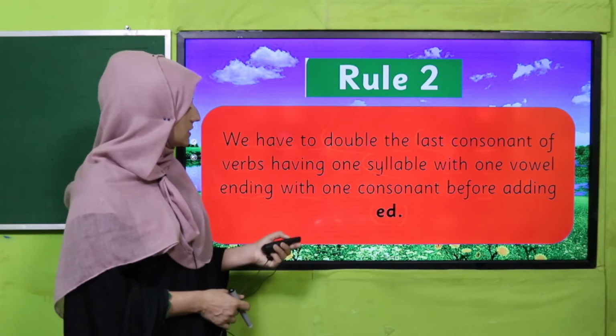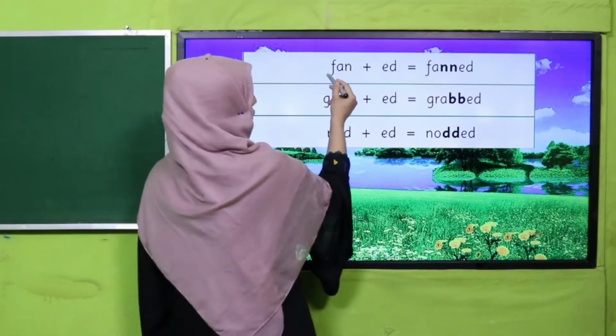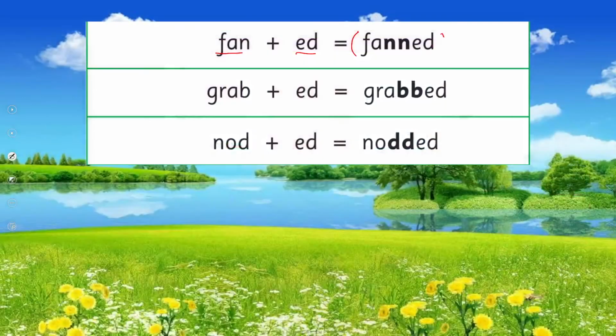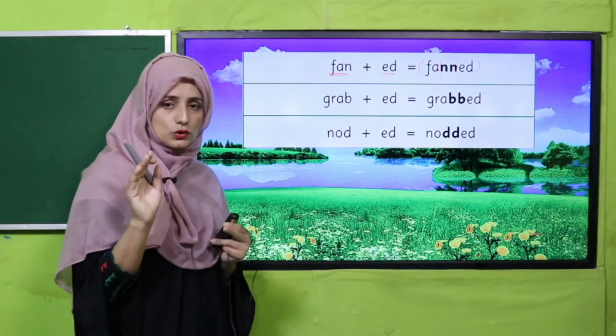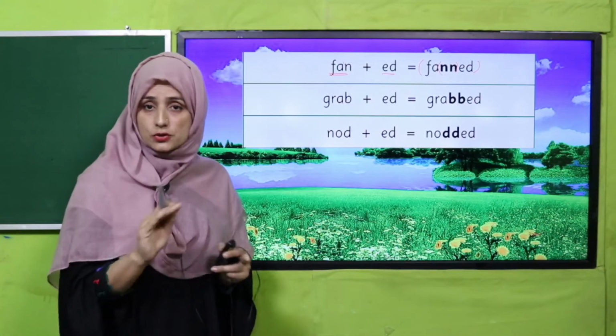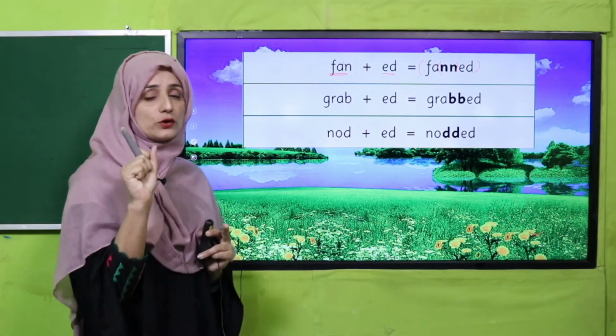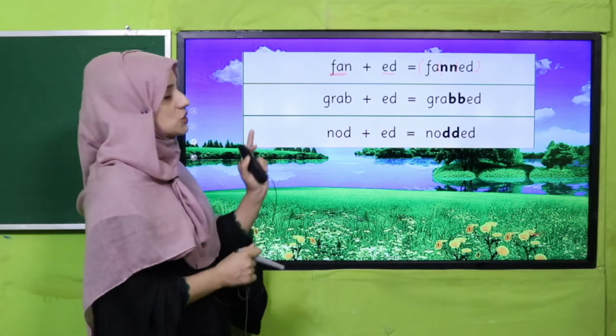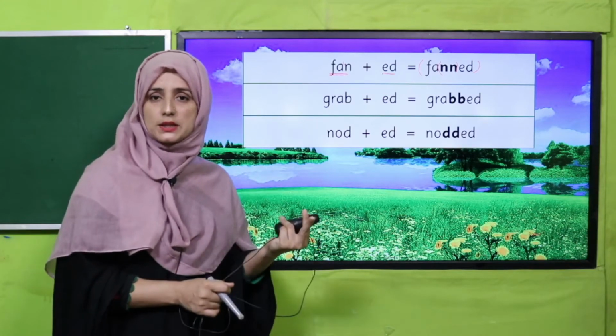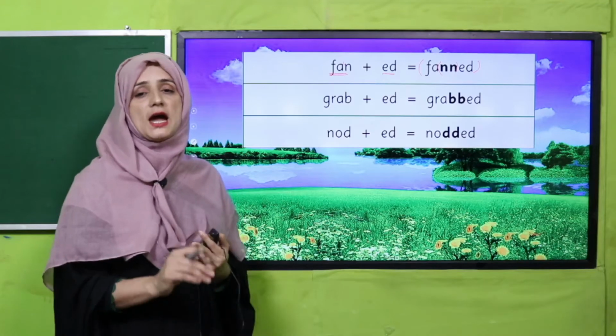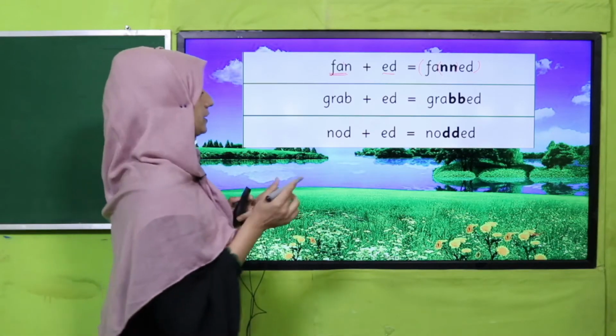So see this example. Fan, fanned. You can judge there, my dear students and my dear teachers, I have doubled that consonant. This is a single syllable and I have doubled it. This is a proper rule, so you must remember it. Okay, no need to cram anything. Just focus on the rule: how we can change it, where we have to double the consonant and where we have to just add ed, my dear students.